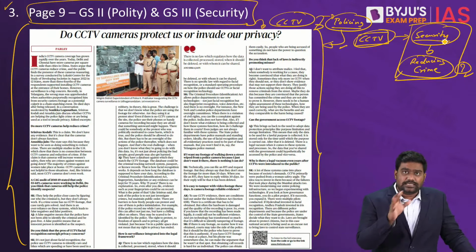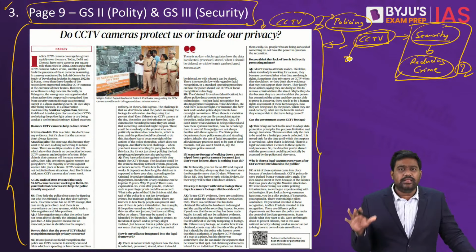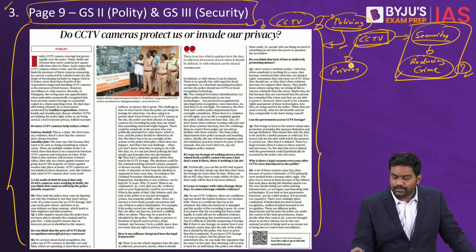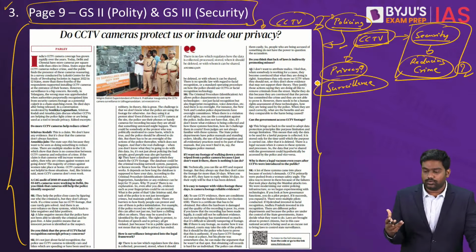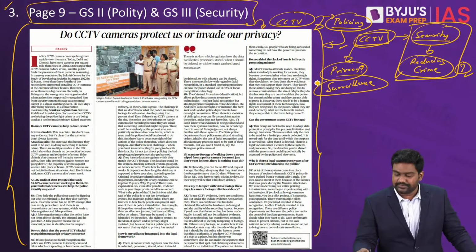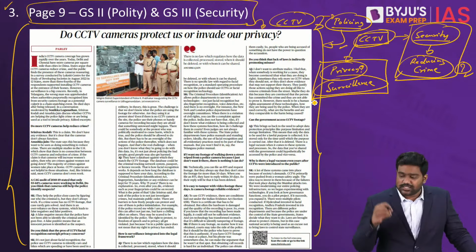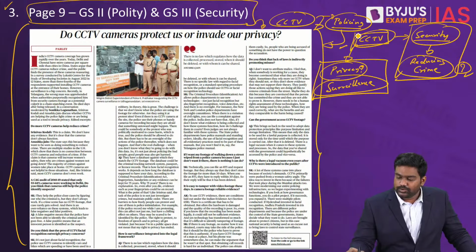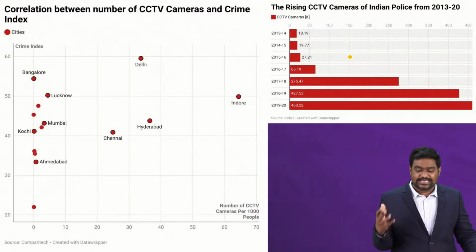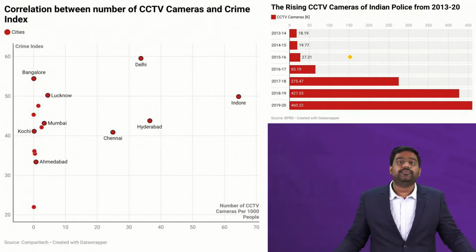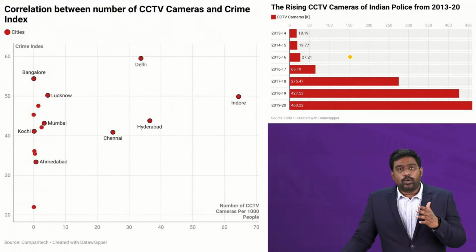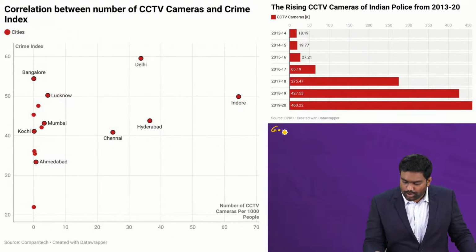But the other side of the question is, does it really reduce crime? Won't it breach our privacy? Isn't there a risk of large-scale surveillance by the state? Couldn't this lead to mass surveillance and targeted surveillance that could violate our privacy and basic fundamental rights? So that is the debate that comes up when you think of the increasing coverage of CCTV cameras. Right? One is reminded of George Orwell,